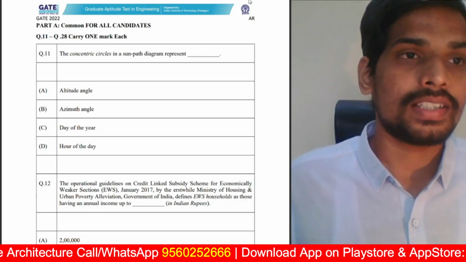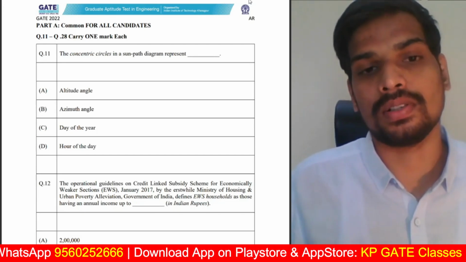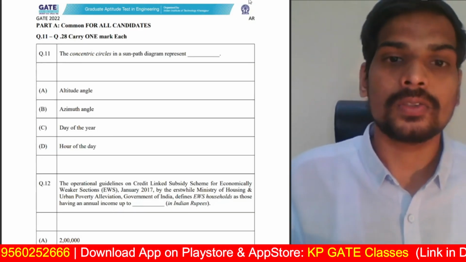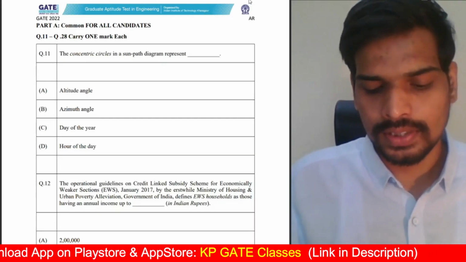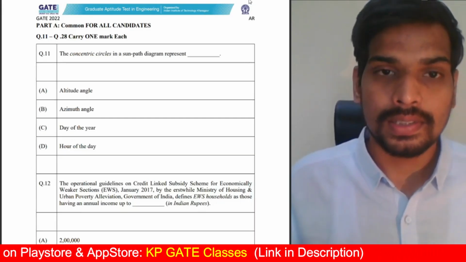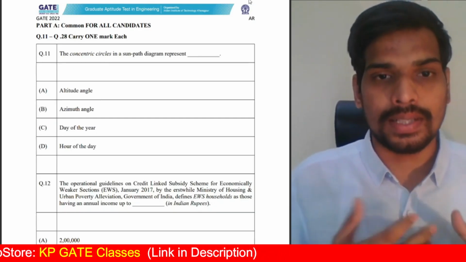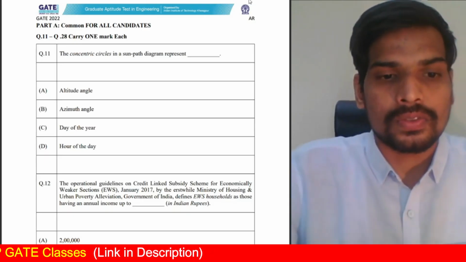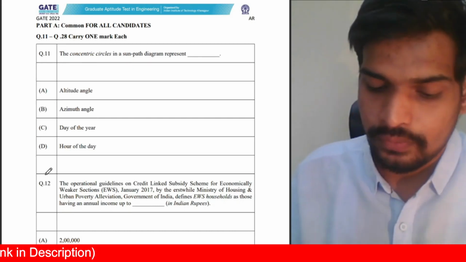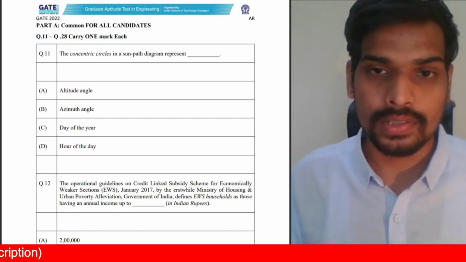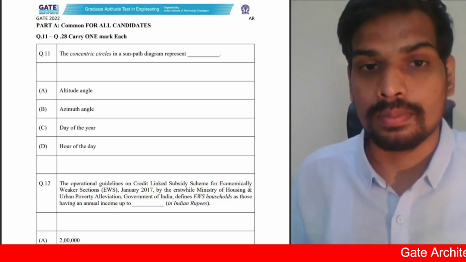And finally, there is no clear-cut boundary in some topics, like you have climate. Climate responsive design is something which is written in the common part. Solar architecture is something which is written in the architecture part. If you see this first question of the common part, the concentric circles in a sun path diagram, ideally this should be a part of the architecture portion. But then, even though it is of solar architecture, it was given in the common part. So you cannot draw a clear-cut boundary in a few topics. That was evident as we have been informing our students. For some topics, it's not very easy to draw a clear-cut boundary. That was evident in the question paper also.